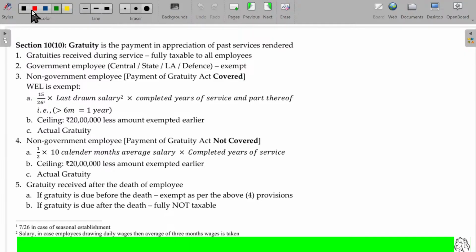Now, the detailed thing is given in the text: 15/26, last drawn salary, completed years of service, and part thereof. So for this I use the term CYS, and for part thereof I use the plus sign. LDS, last drawn salary. Is that clear?